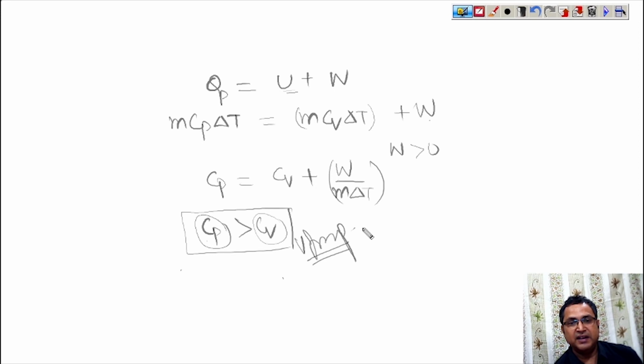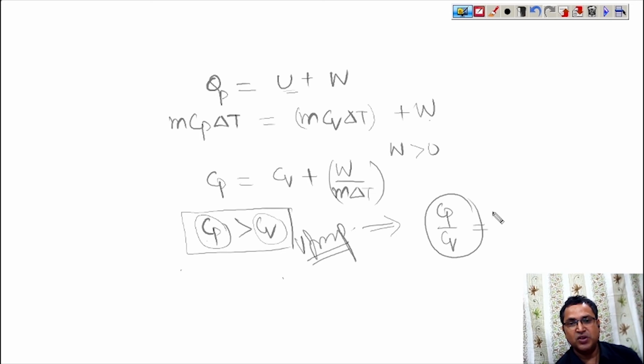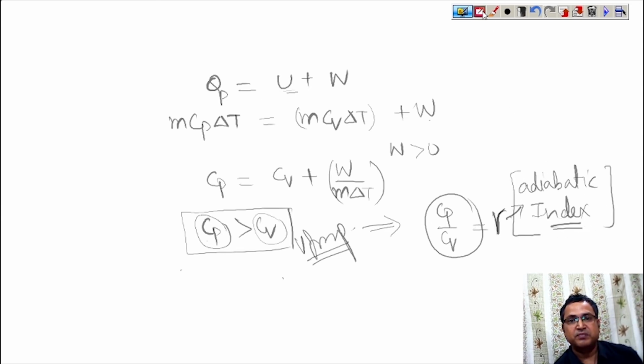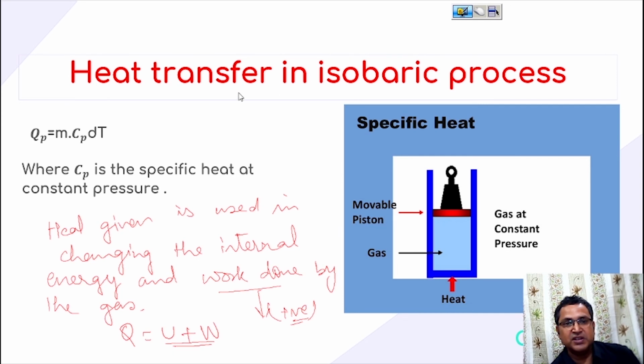And later on we will discuss Cp upon Cv, the ratio of these two, which is known as gamma, that is the adiabatic index. This is known as the adiabatic index. So this is the heat transfer in an isobaric process.